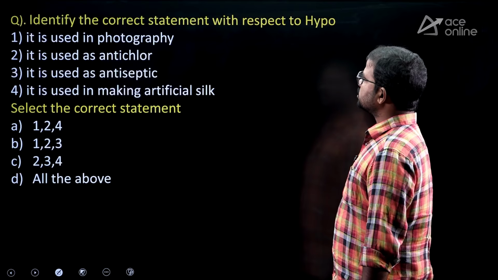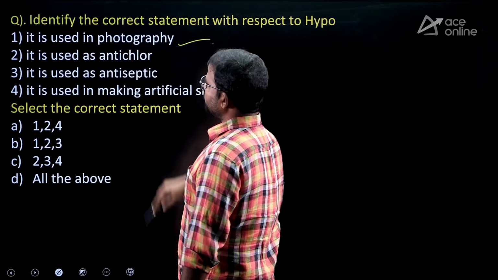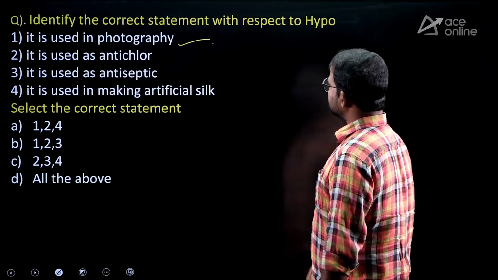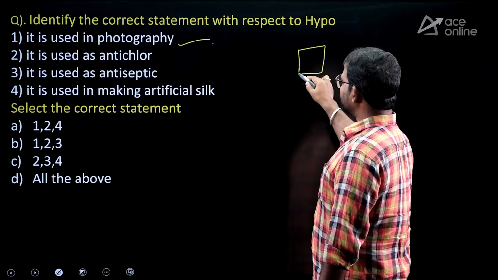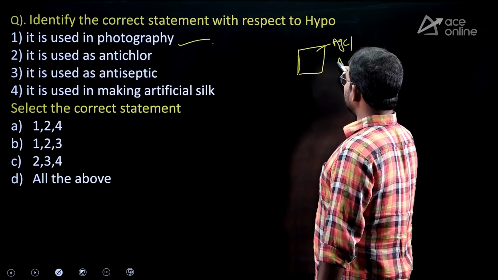Next, identify the correct statement with respect to hypo. The first one: hypo is used in photography. Of course, it is the correct answer. Why? Because in photographic films we use either silver chloride or silver bromide.